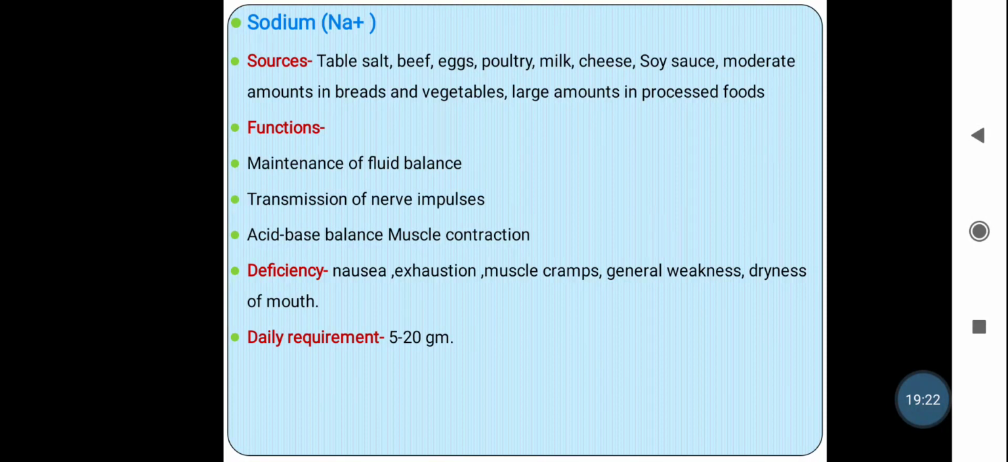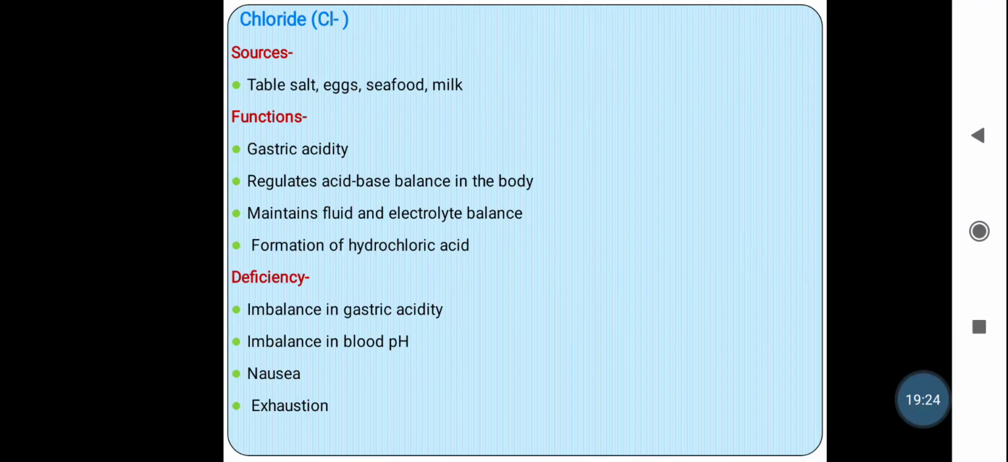So this is about the sodium. The next mineral is chloride. So sources of chloride are table salt, eggs, seafood and milk.